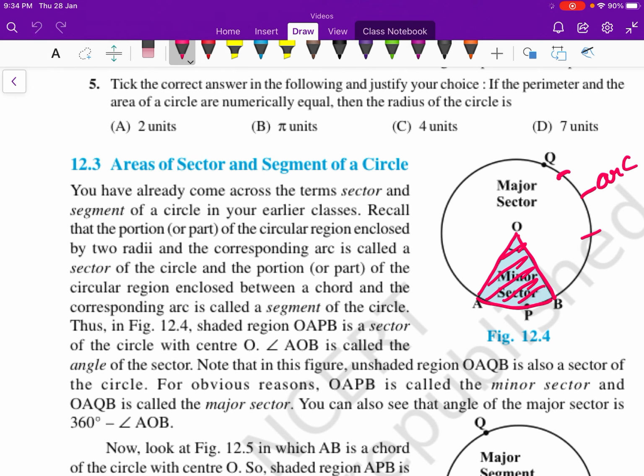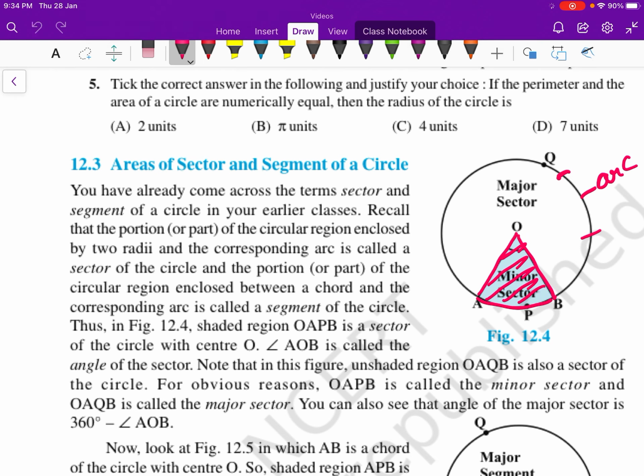Recall that the portion of a circular region enclosed between the two radii and the corresponding arc is called the sector of the circle, and the portion of the circular region enclosed within the chord and the corresponding arc is called the segment of the circle. As shown in the figure, the region OAPB is the sector of the circle with center O, and angle AOB is called the angle of the sector.